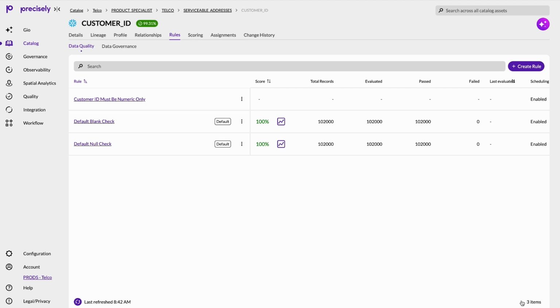But identifying issues is only part of the story. The next step is acting on them. Cleansing, standardizing, validating, and enriching the data so it's ready for real use. For that, we'll move into pipelines.